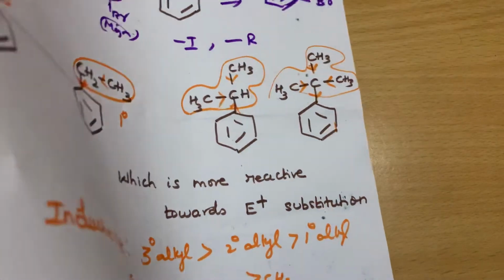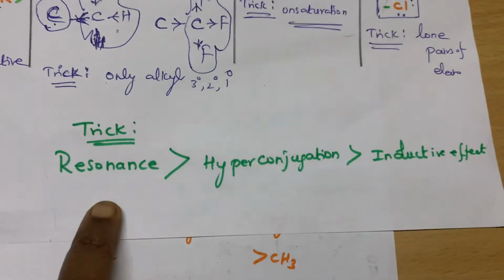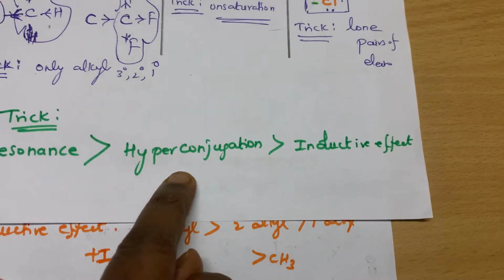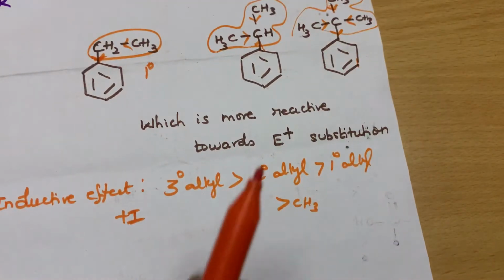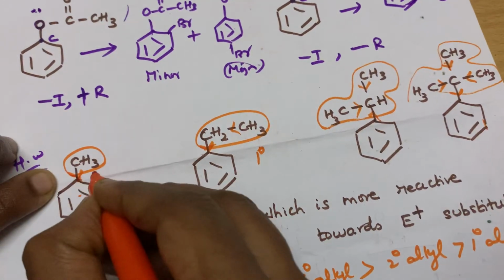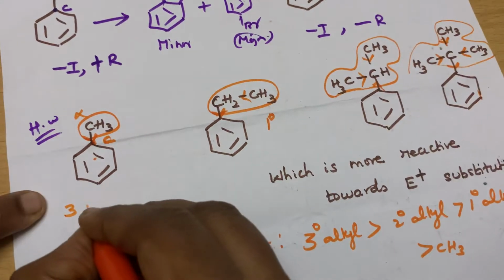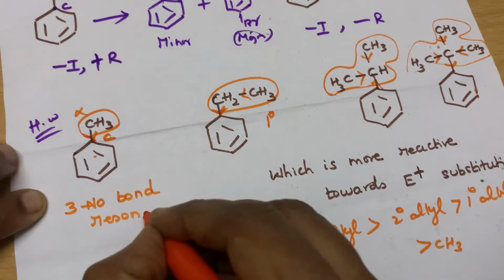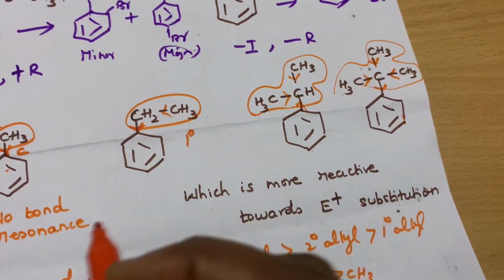But what rule you have to keep in your mind? Always think in this order: resonance, hyperconjugation, then inductive effect. So you have to give importance to hyperconjugation now, because your alkyl group cannot show resonance, it doesn't have any lone pair. See here, this is the carbon of interest, this is the alpha carbon, it has 3 hydrogens. So it can give 3 no bond resonance structures. The more resonance structures, the more stable the benzene is.